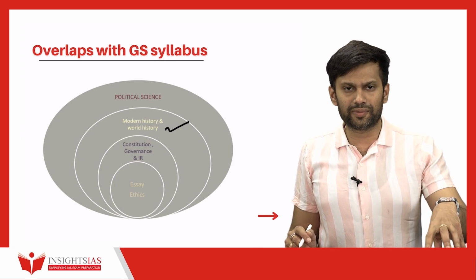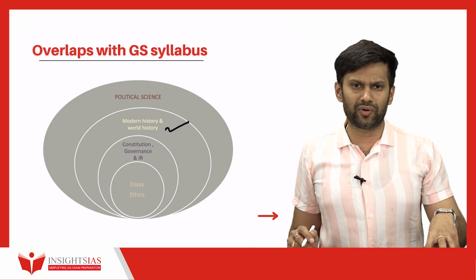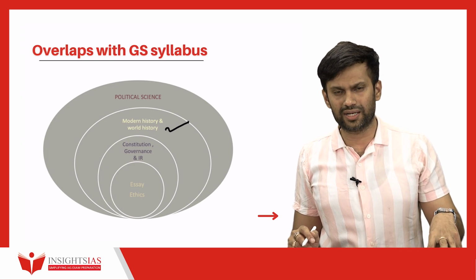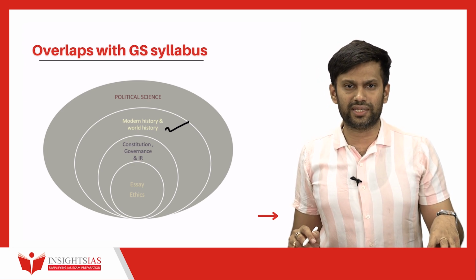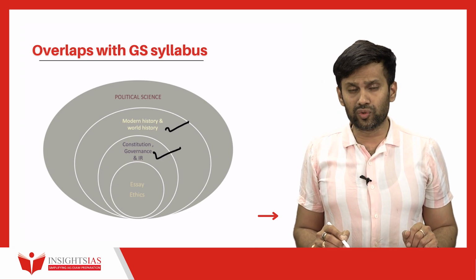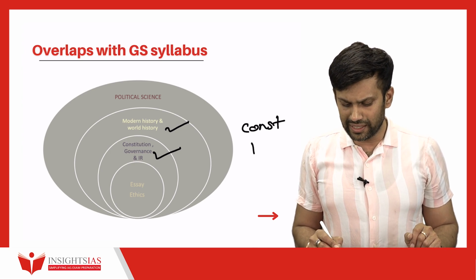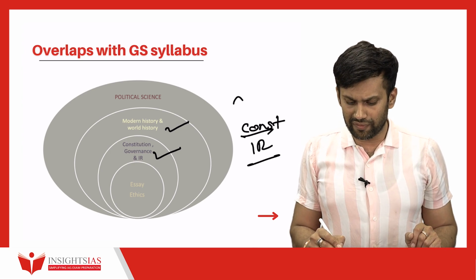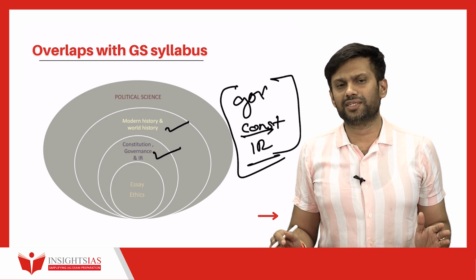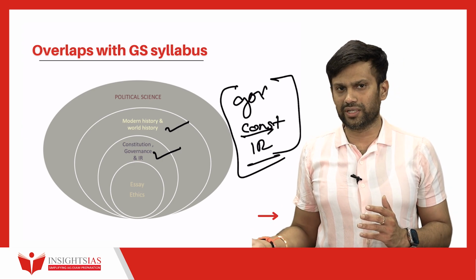For example, you will be reading about colonialism, decolonialism, Cold War. In Modern history, you will be reading about the non-cooperation movement, civil disobedience movements, moderates, extremists in that regard, the role of caste in Indian society. All these are covered in political science also. And if you take GS paper 2, there is a huge overlap because you can see the constitution part and the international relations part and a bit of governance part holistically comprised of GS2, and taking PSIR as an option, you can save a lot of time because whatever you read there, you're going to read here.